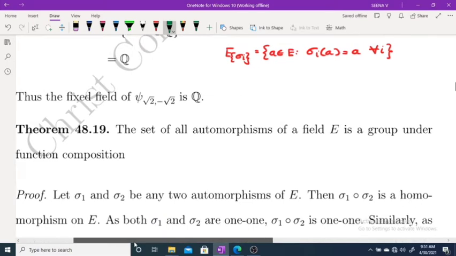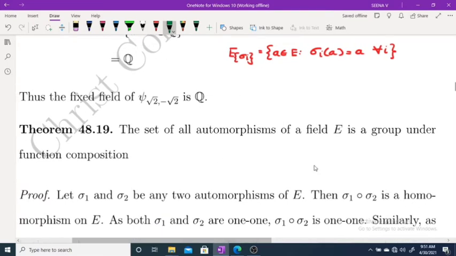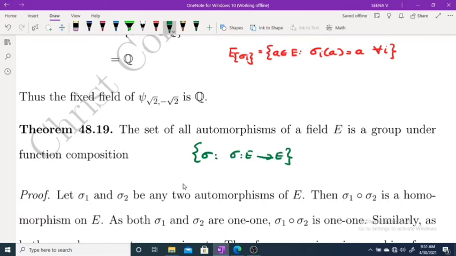Now, there is the next theorem. The theorem says that the set of all automorphisms of a field E is a group under function composition. That means if you consider all automorphisms of E, that is, the set of all sigma such that sigma is an automorphism from E to E, this set forms a group under composition of functions. To prove this forms a group, what do we have to prove? We have to prove that the operation is closed, additive identity exists, additive inverse exists,